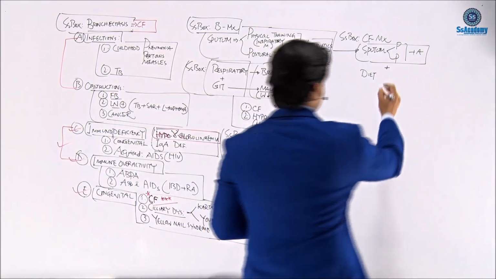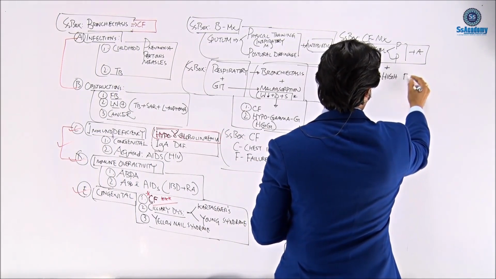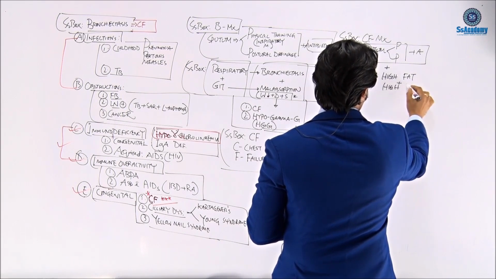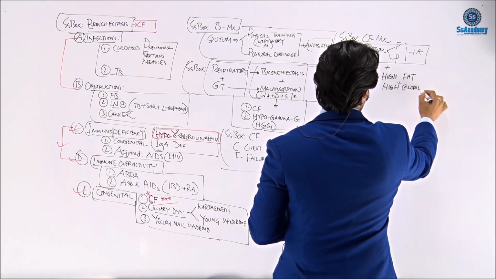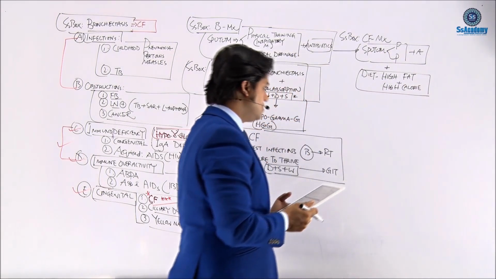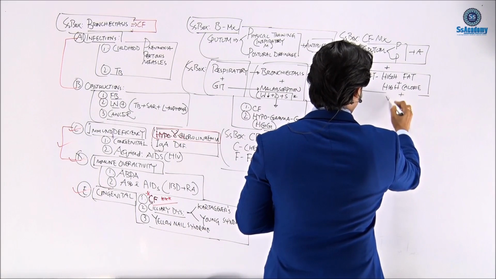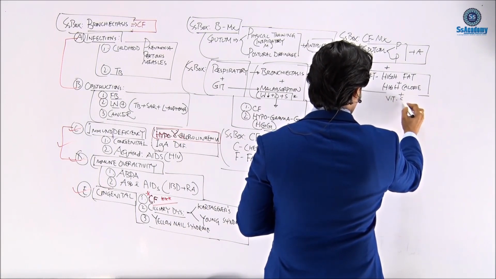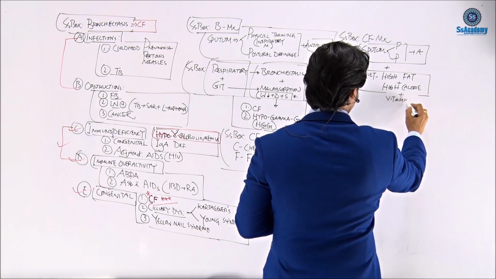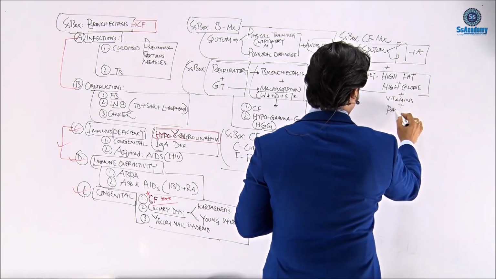Just remember, the diet is high-fat diet with high-calorie diet. This is the important instruction that we need to follow. And with this diet, vitamin supplementation, so just write vitamins, as well as pancreatic enzyme supplementation.